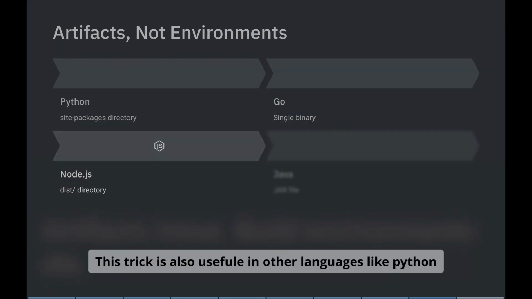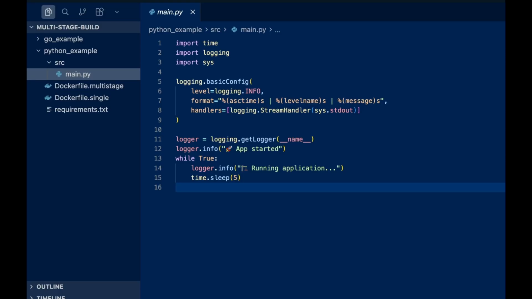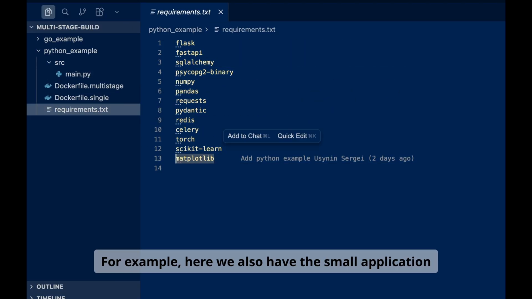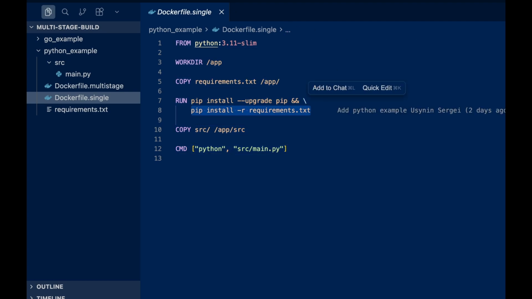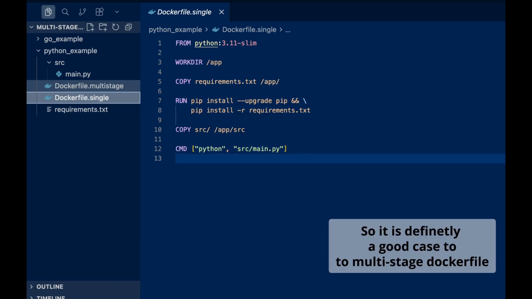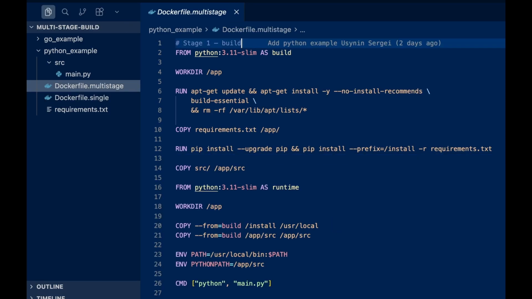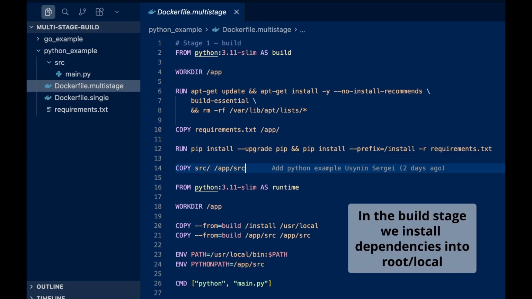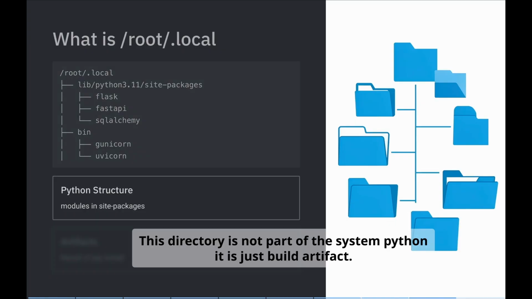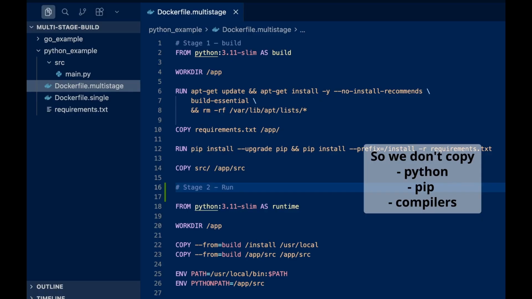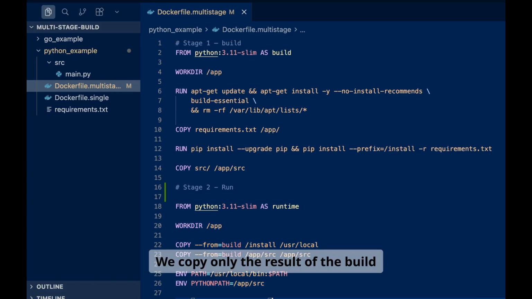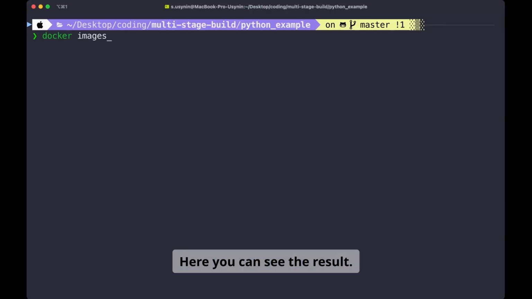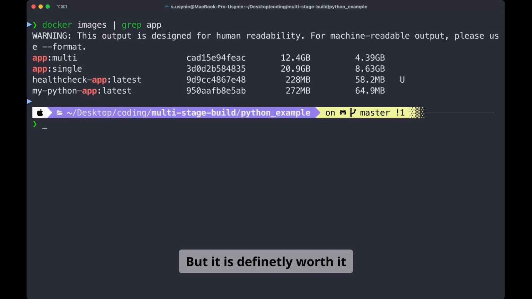This trick is also useful in other languages like Python. For example, here we also have a small application and we got huge requirements, like really huge. So it's definitely a good case for a multi-stage Dockerfile. In the build stage, we install dependencies into /root/.local. This directory is not part of the system Python. It's just a build artifact. So we don't copy Python, we don't copy pip, we don't copy different compilers from dependencies. We copy only the result of the build. Here you can see the result. It's not as cool as in Go, but it's definitely worth it.